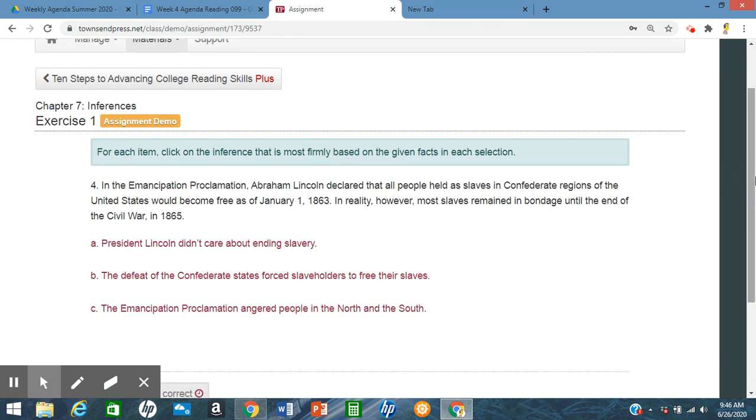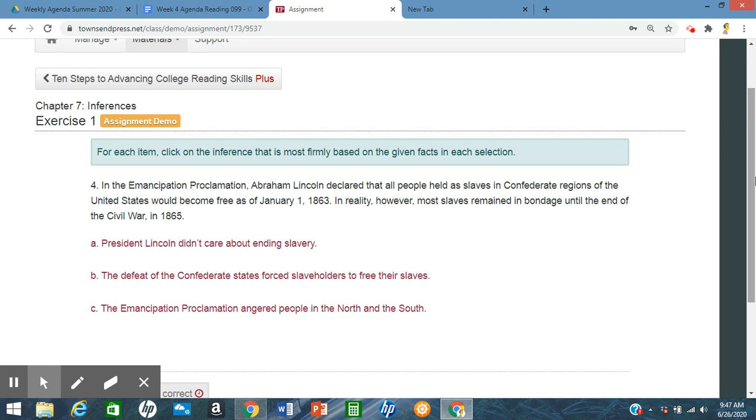In the Emancipation Proclamation, Abraham Lincoln declared that all people held as slaves in Confederate regions of the United States would become free as of January 1st, 1863. In reality, however, most slaves remained in bondage until the end of the Civil War in 1865. So here we have A, President Lincoln didn't care about ending slavery. B, the defeat of the Confederate States forced slaveholders to free their slaves. Or C, the Emancipation Proclamation angered people in the North and South. Well, we have to eliminate one of them.